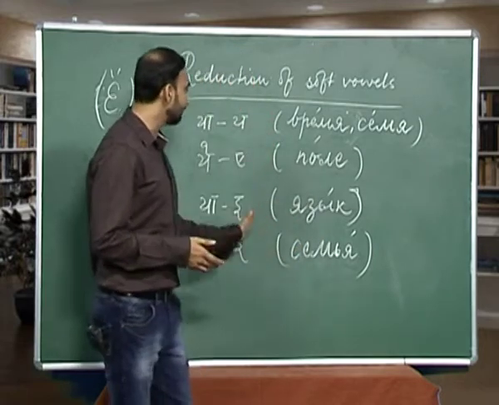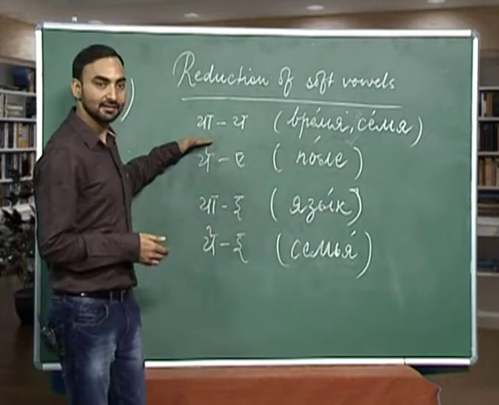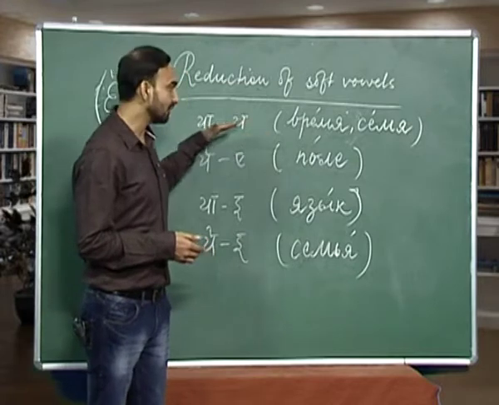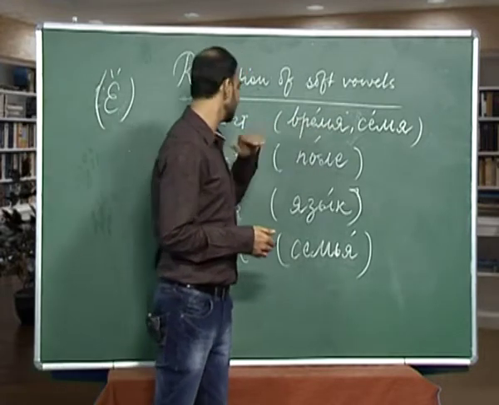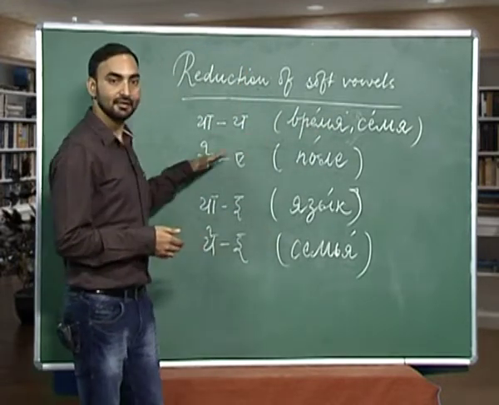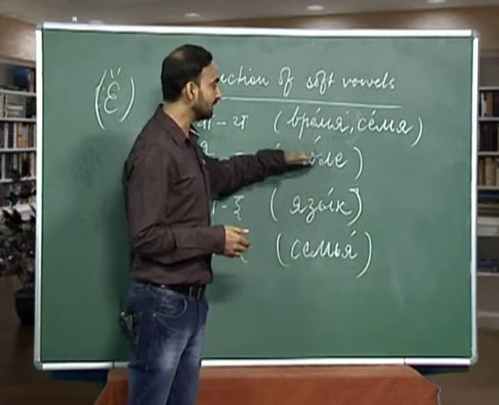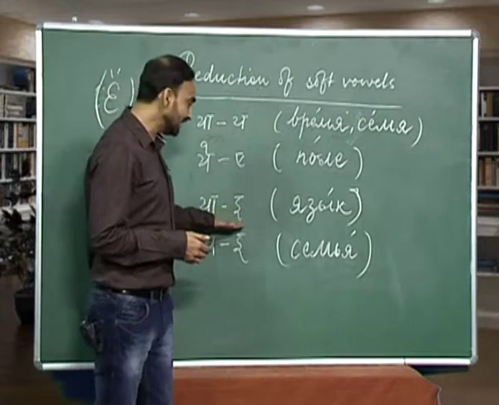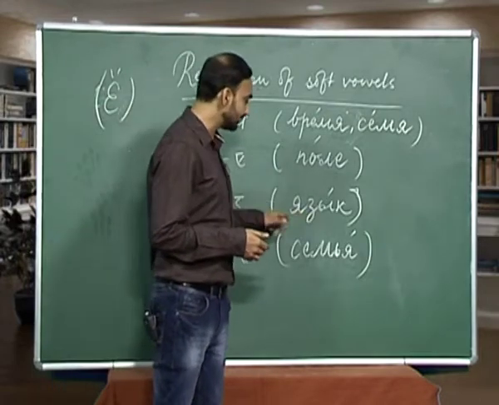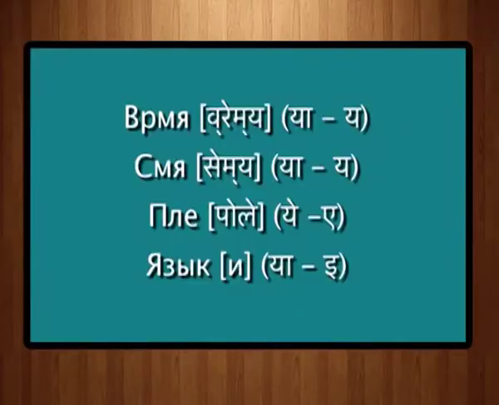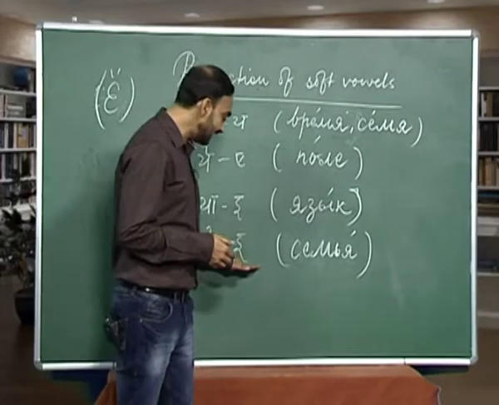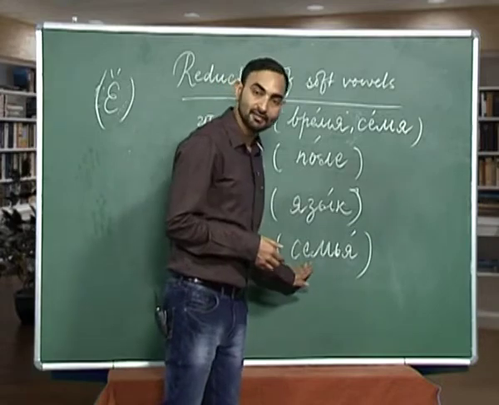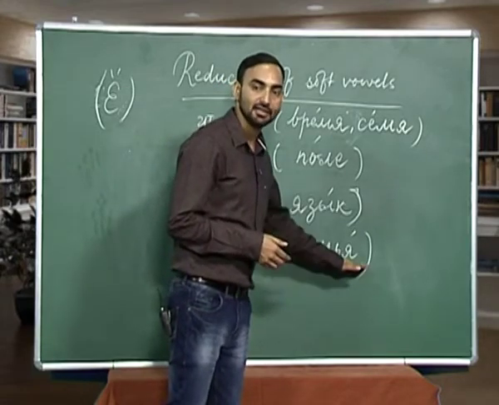Let me tell you it once again. Ya sound becomes a sound when it is not stressed. Ye sound becomes a sound again when ye is not stressed. Ya also becomes i when it is not stressed, like in yazyk. Yazyk is language. And ye sound becomes i when it is not stressed, like in semya. Semya is family.